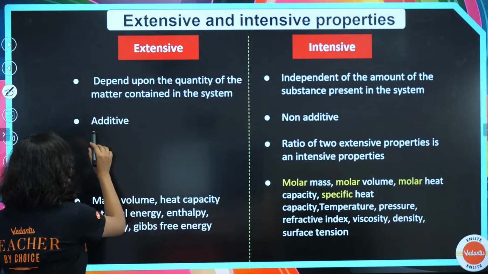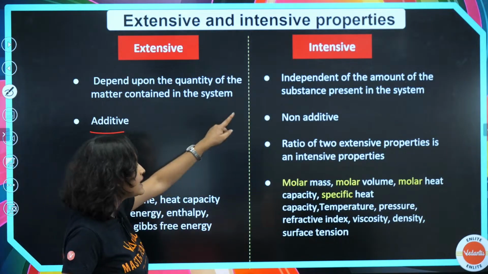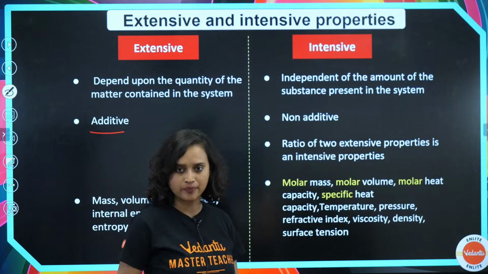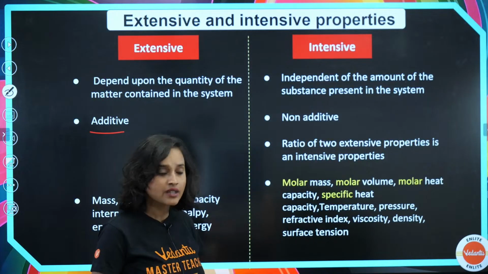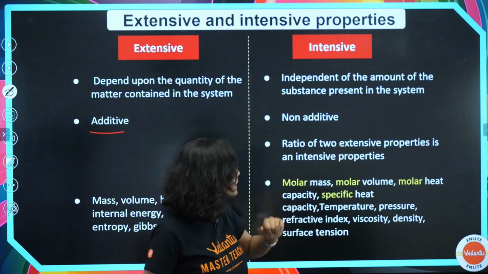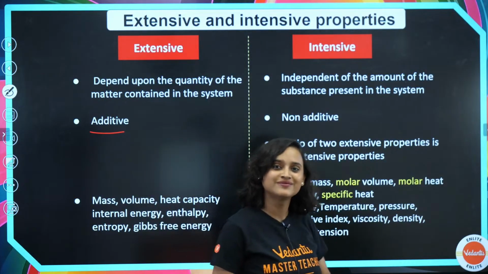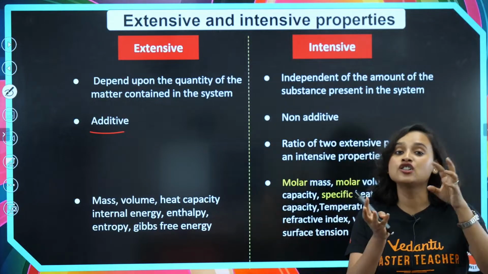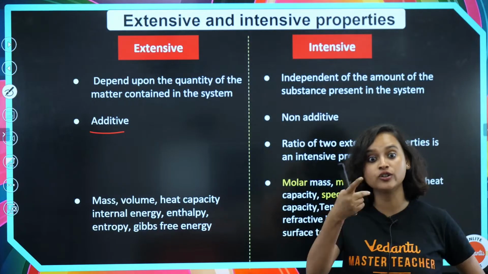Extensive is additive in nature, whereas intensive is non-additive in nature. The ratio of two extensive properties is an intensive property. If you have the ratio of two extensive properties, then it is going to be an intensive property.